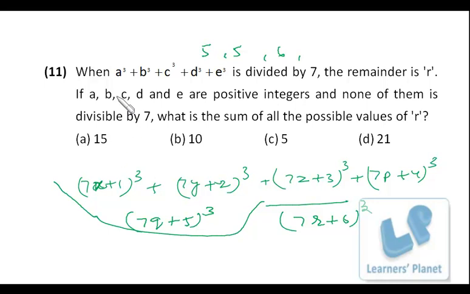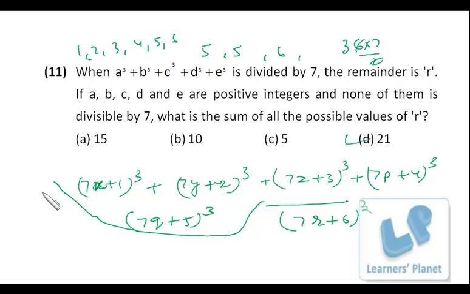So if we divide these expressions, we can get various remainders. There may be 1, 2, 3, 4, 5 and 6, right? All these remainders we can get. So what is the sum of all these remainders? From 1 to 6, the sum will be 6 into 7 by 2, that is 21.